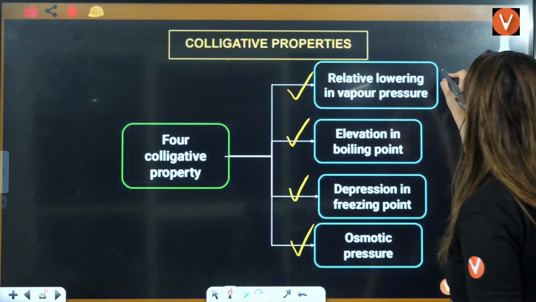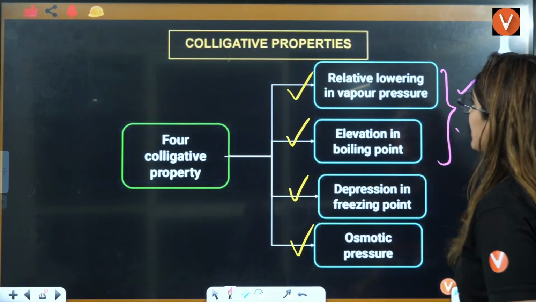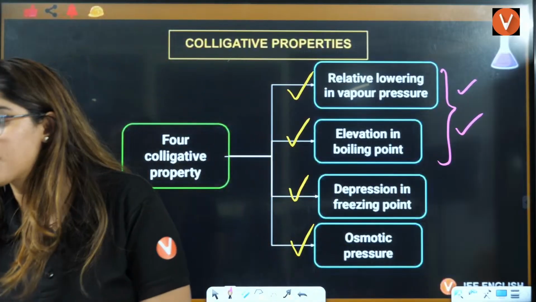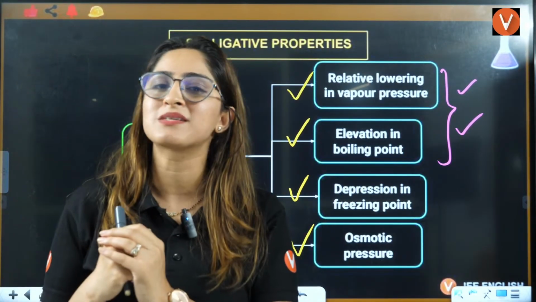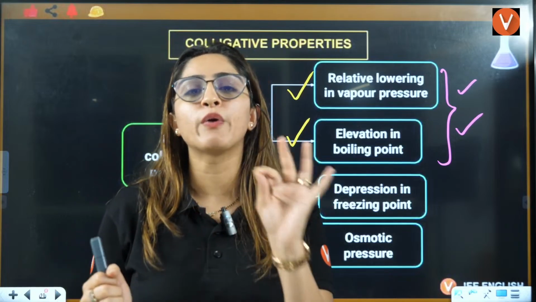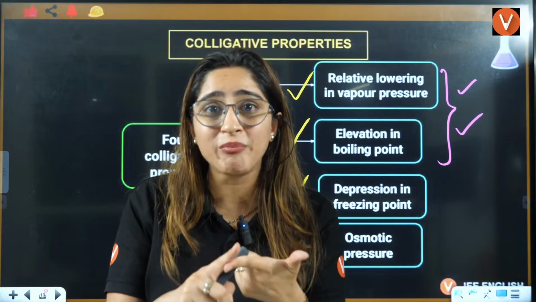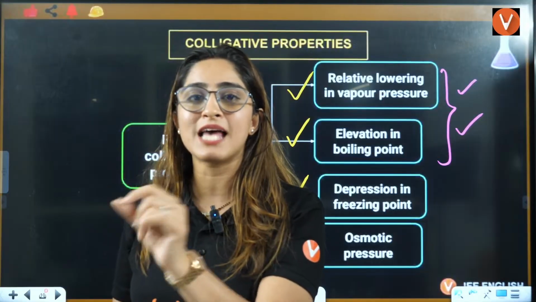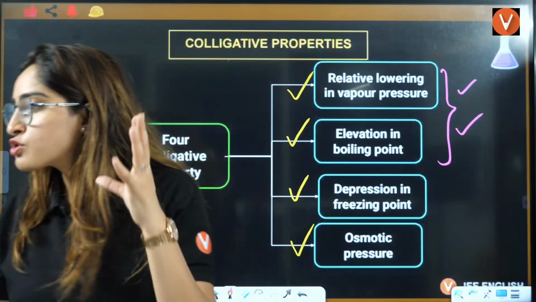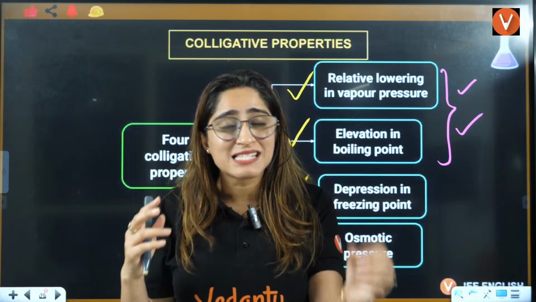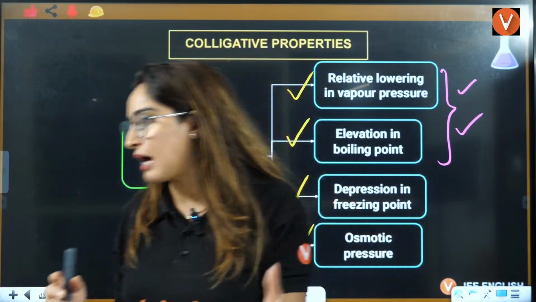Now, in today's lecture, we are going to focus on relative lowering in vapor pressure and elevation in boiling point. These are the two main topics that we are going to talk about, and we are going to solve a lot of questions of JEE Mains and JEE Advanced as well. Previous year questions I will teach you in today's lecture, so that you can also get an idea of exactly what kind of questions they ask you.